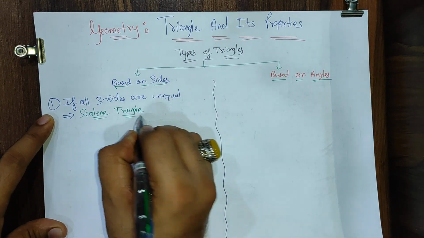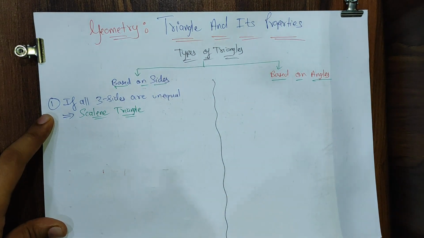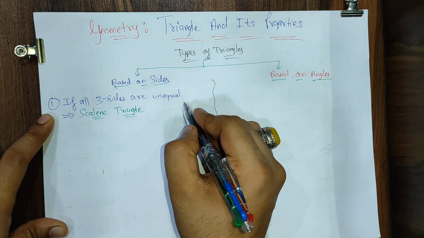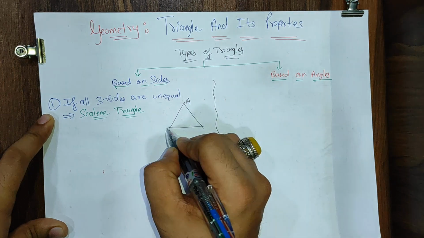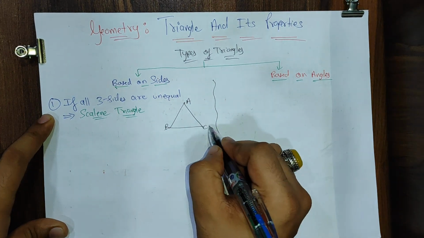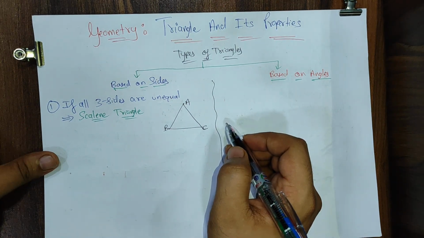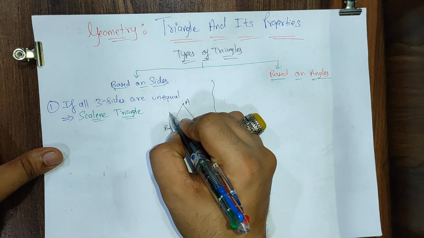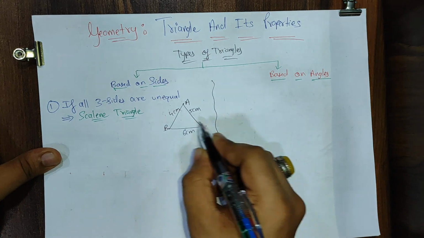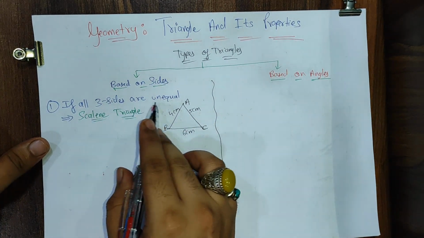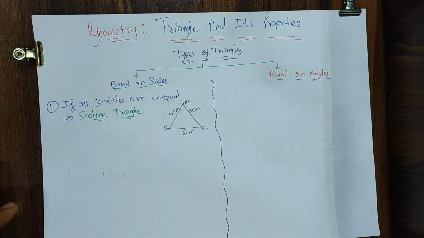Scalene triangle. Let me very quickly give you an example for this. Let us say I have a triangle ABC. ABC is my favorite name, so I always give this ABC only. This side is given as 4 centimeter, this is 5 centimeter, and this is 6 centimeter. All three sides are unequal. If all three sides are unequal, the triangle is said to be a scalene triangle, everyone.